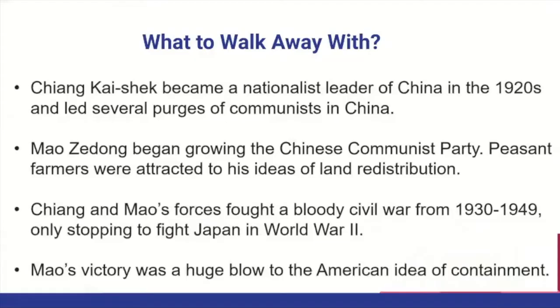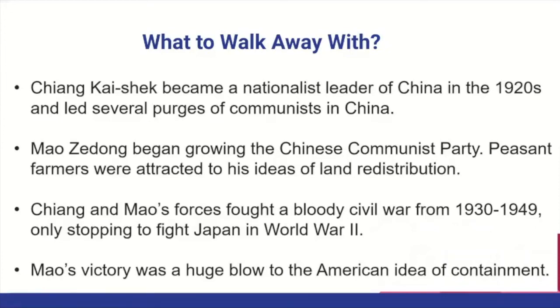So what should you walk away with? Well, Chiang Kai-shek became a nationalist leader in the 1920s. He led several purges of communists in China. Then Mao Zedong began growing the Chinese Communist Party. The peasant farmers were attracted to his ideas of land distribution, to take the land from the rich and give it to the poor. And Chiang Kai-shek and Mao's forces fought a bloody civil war from 1930 to 1949, only stopping to fight Japan during World War II.